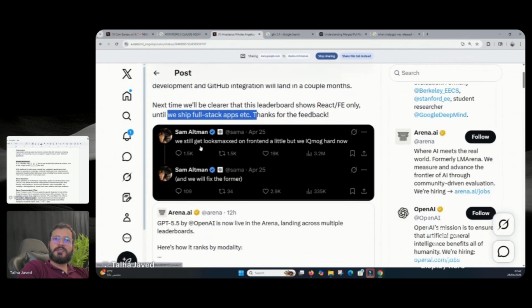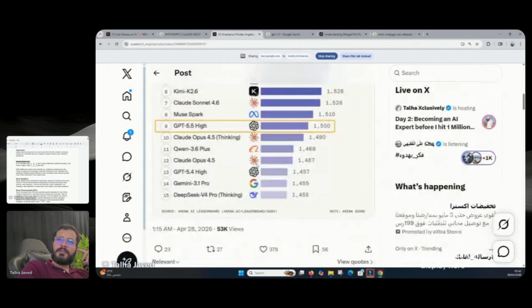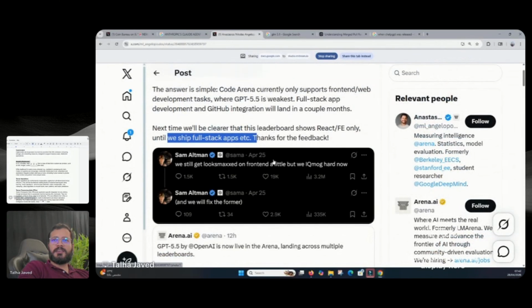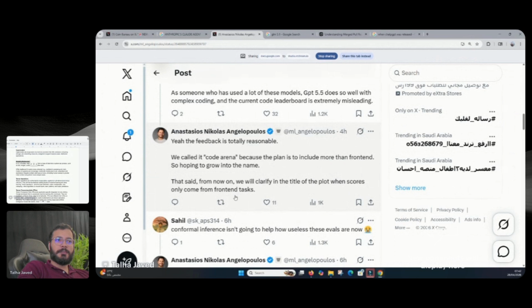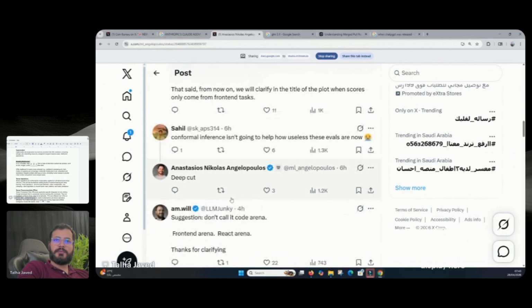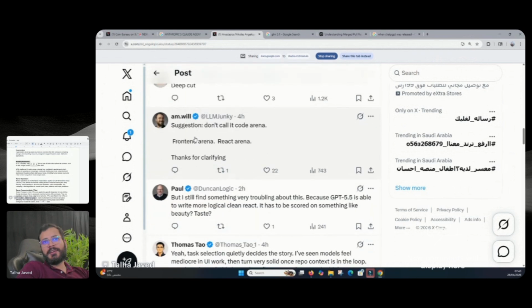Sam Altman said we still get look-maxed on front end a little, but we IQ-maxed hard now. Okay, so these are recent Gen Z terms, looksmaxxing and all this. Social media is full of this type of content and these sorts of terminologies. Someone suggested, don't call it Code Arena, call it Front End Arena, React Arena. Thanks for clarifying.